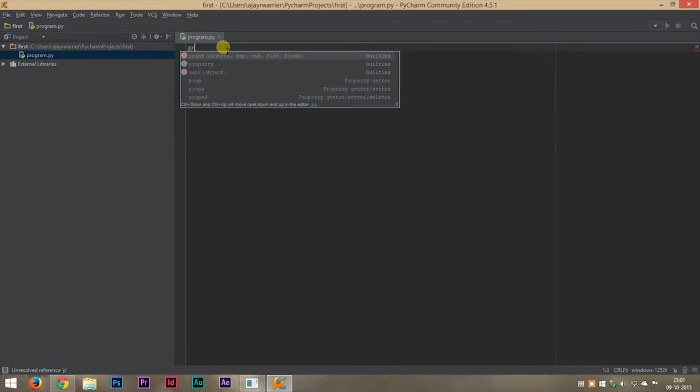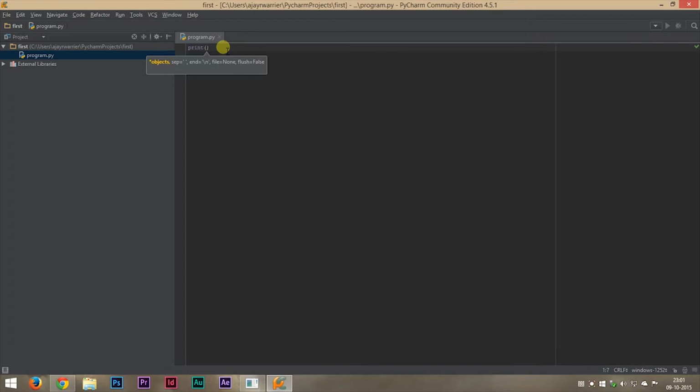You can see that PyCharm has already done it for us. We just have to select from this drop down list. And inside the brackets or the parentheses, start double quotes and we will type in game on.